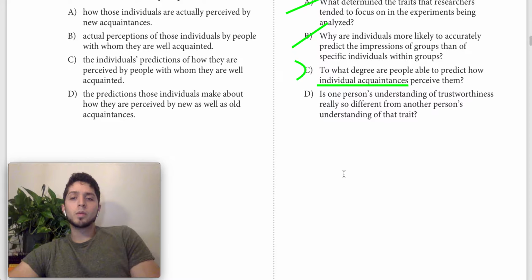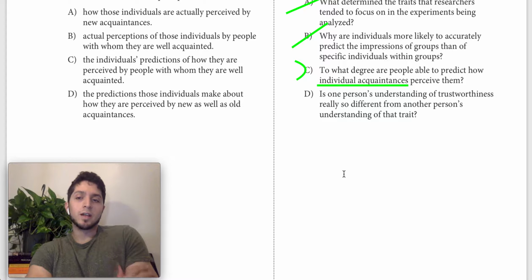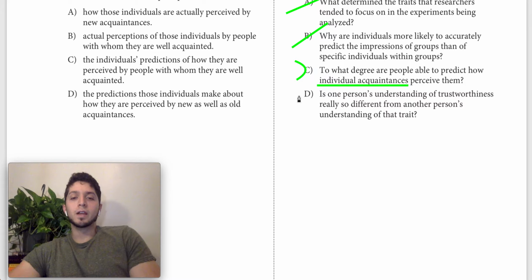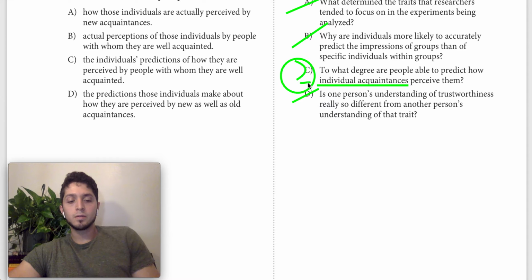D said, is one person's understanding of trustworthiness really so different from another person's understanding of that trait? This would basically be talking about, is the way that I think about trustworthiness similar to how you think about trustworthiness, right? And maybe a figure could answer that if it talked about different scenarios and described whether this gave an example of trustworthiness or not. But it doesn't really talk about that at all. It couldn't really shed any light on that. So D is out as well, which means we're going to choose answer choice C for our correct answer for this problem.